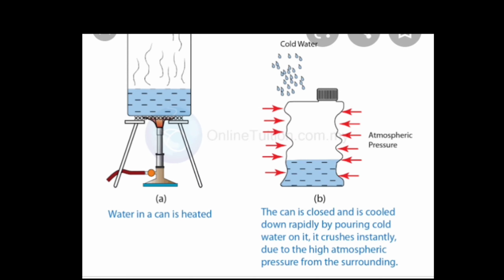Clear? So the crushing of the tin, having very low pressure inside, shows the existence of a large air pressure, the atmospheric pressure around it. So this activity shows that the air around us exerts pressure. Clear?